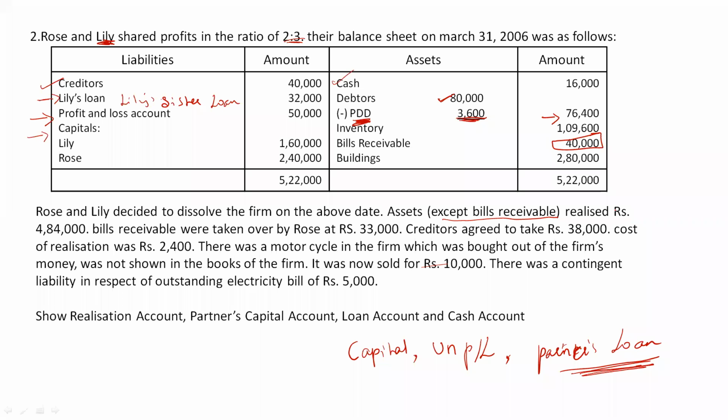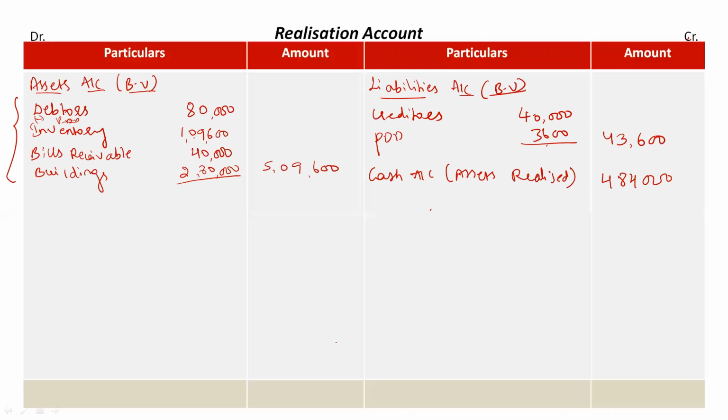Then bills receivable were taken over by Rose at rupees 33,000. Now Rose is one of our partners, right? One of our partners is taking over some of the assets. So again on the credit side, we will take it as Rose's capital account.